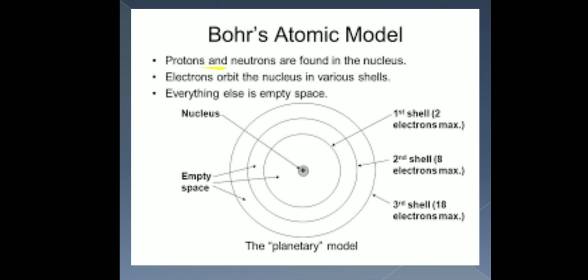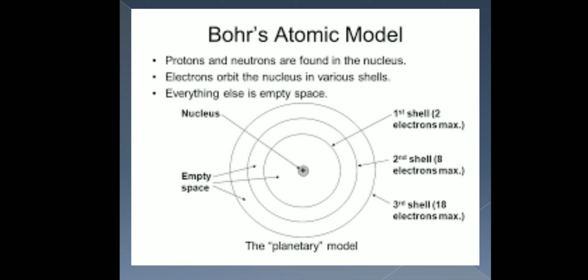These are present in an atom just like the planetary model. Like the sun, there is a nucleus in the structure of an atom, and there are orbits in which the electrons keep on revolving like the planets.